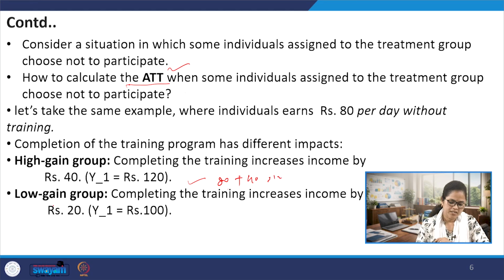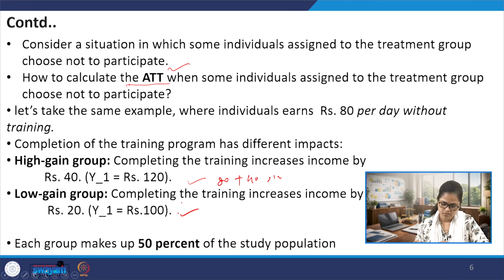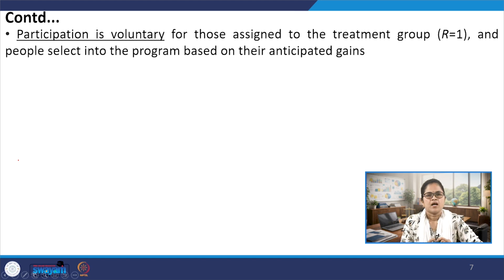Likewise, for the second group under the intervention group, we can find the increased income is 100 rupees. After the completion of the training, their income would increase to 100 rupees. Again, each group makes 50% of the study population. So this is 50%, this is also 50%. Since we are assuming here that participation is voluntary, it is not compulsory, that means 100% compliance would not be there.